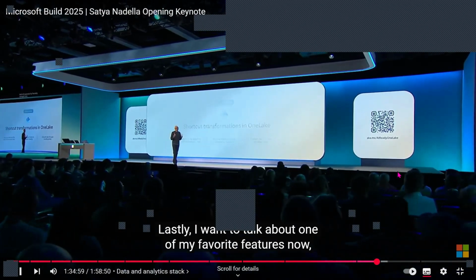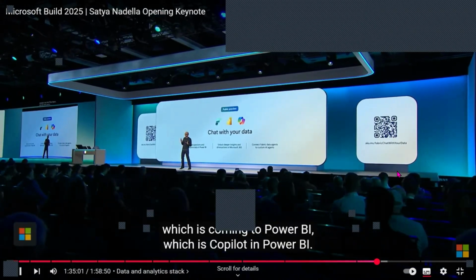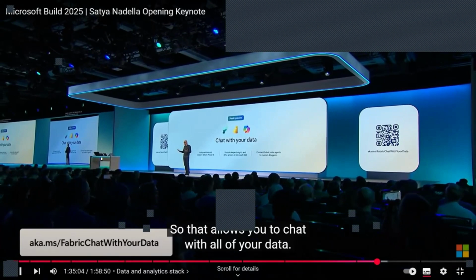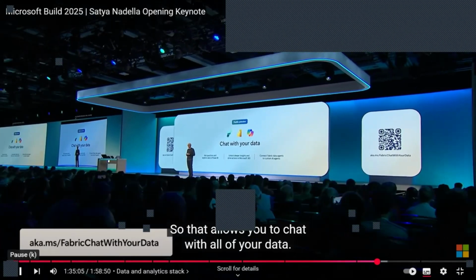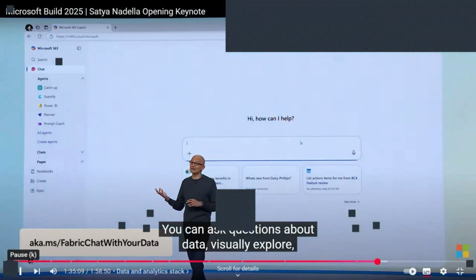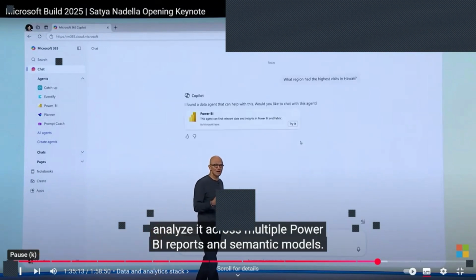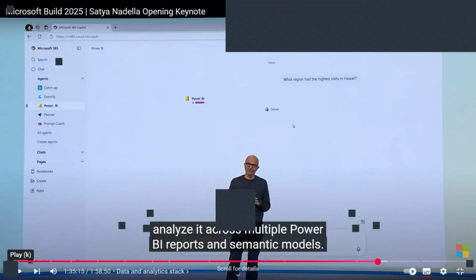Lastly, I want to talk about one of my favorite features now coming to Power BI, which is Copilot in Power BI. That allows you to chat with all of your data. You can ask questions about data, visually explore, and analyze it across multiple Power BI reports and semantic models.